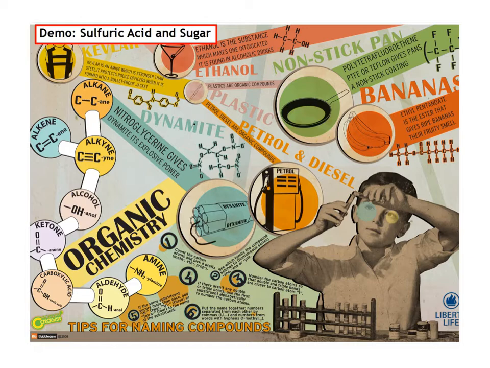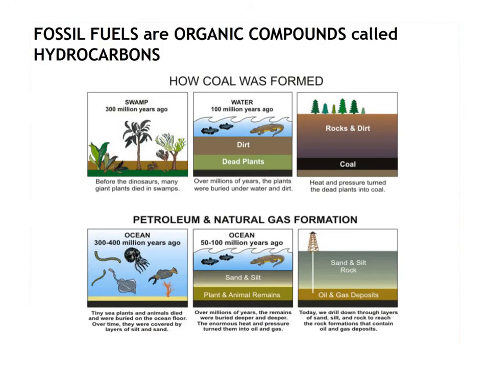Now, organic chemistry deals with a specific element, and that element is carbon. Carbon is able to form 4 bonds. If you think back to bonding, carbon has 4 valence electrons, which allows it to form 4 bonds. That diversity of bonds allows it to form all of these different compounds, from the glucose that plants make in photosynthesis, to the ethanol that is sometimes in beverages, to the chemicals used in explosives and the chemicals that we use to drive our car. So all of these are organic compounds because they contain carbon.